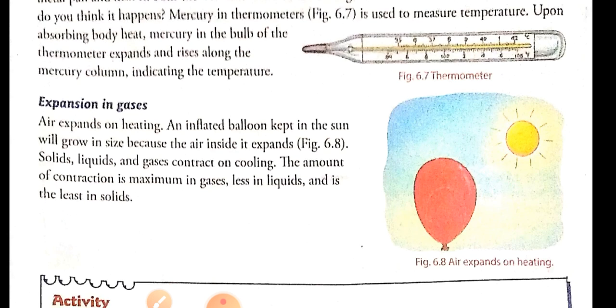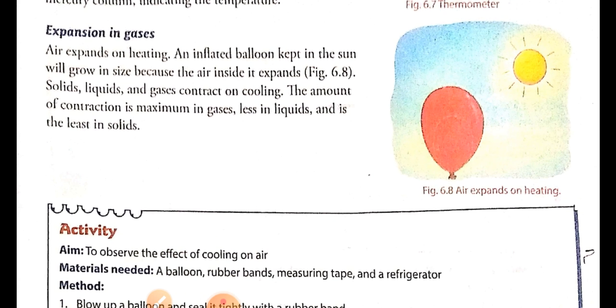Next, we have seen the expansion in gases. We know air expands on heating. For example, we have seen when we blow a balloon and keep it in the sun, it gets burst. Why? Because the heat of the sun heats the air inside the balloon, due to which the air expands, and due to expansion it gets burst.